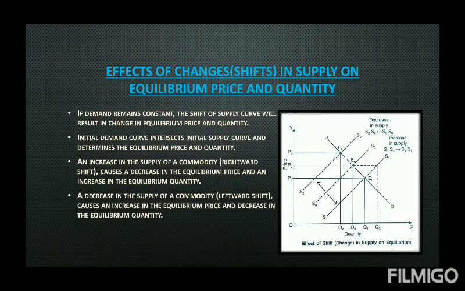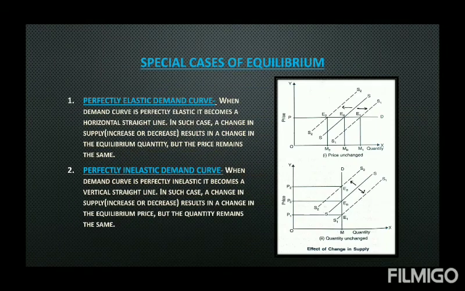We can have the special cases here as well. So the first special case is a perfectly elastic demand curve. Just like supply curve, demand curve can also be perfectly elastic or perfectly inelastic. A perfectly elastic demand curve again means a horizontal straight line, and in such case as well, when the supply increases, that means rightward shift of supply, equilibrium moves from E0 to E1, and as a result quantity supplied is increasing.